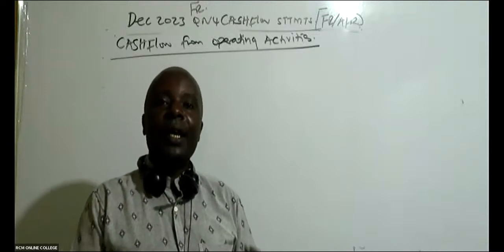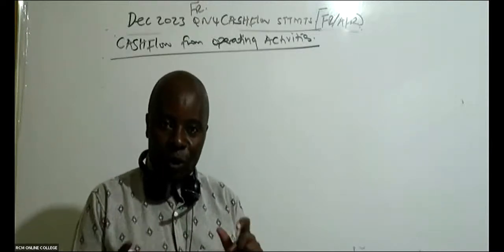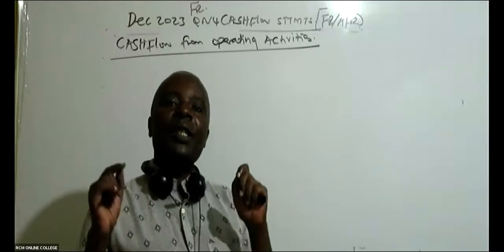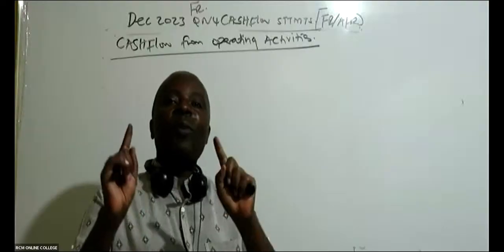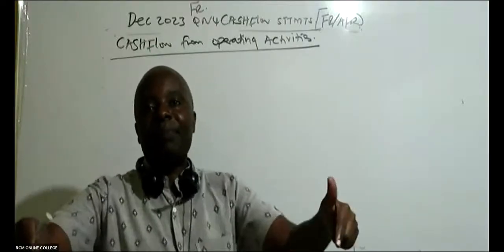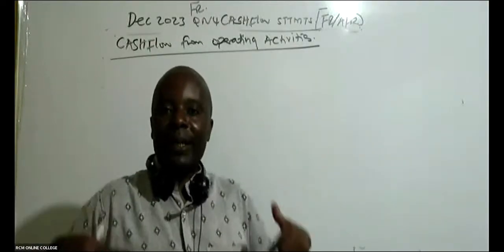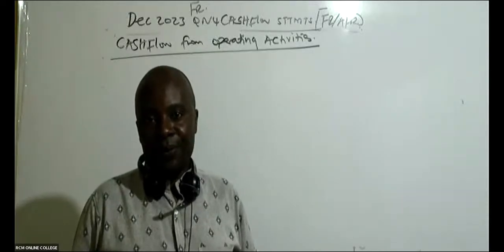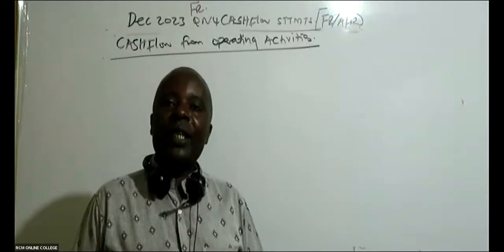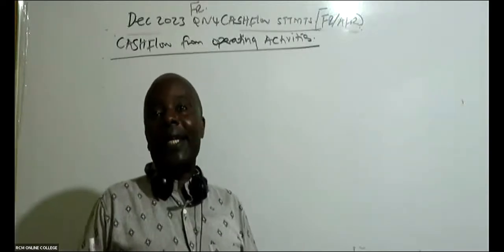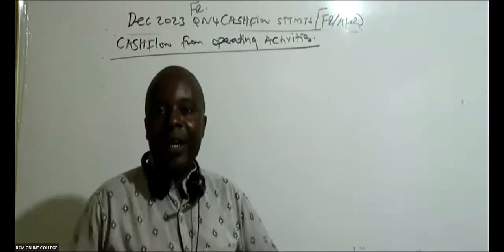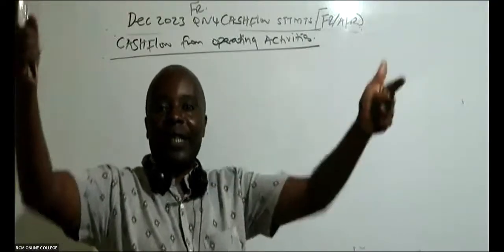Then we have cash flows from investing activities. We've bought shares of other companies, so we get dividends. We buy assets like property, plant, and equipment, and intangible assets. So we are investing for our longevity.